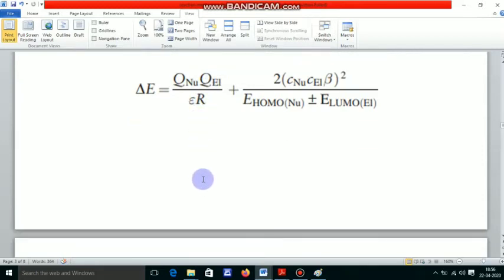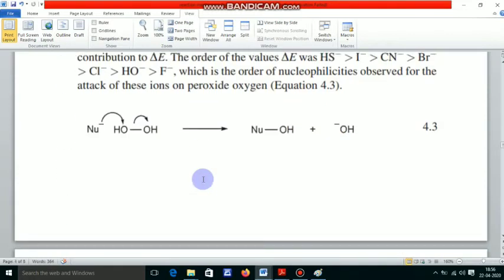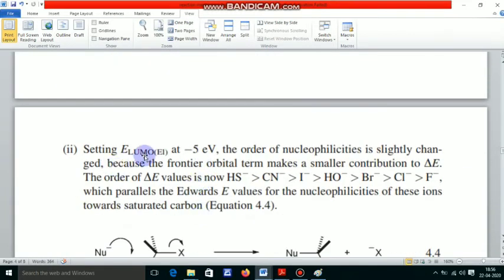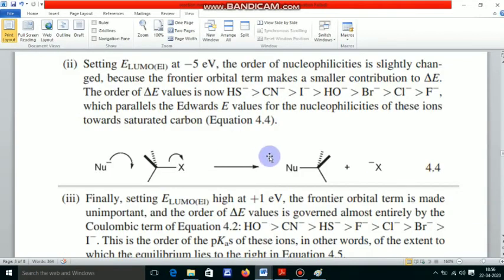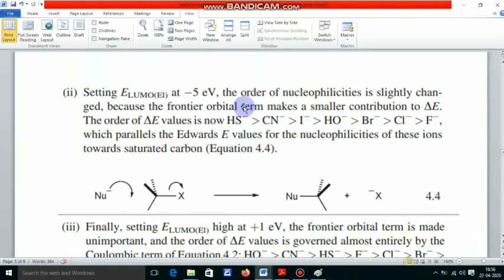Okay, now let us consider the relative gain of energy for a set of nucleophiles.